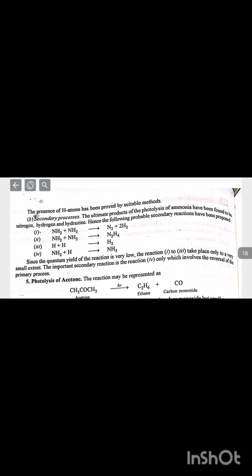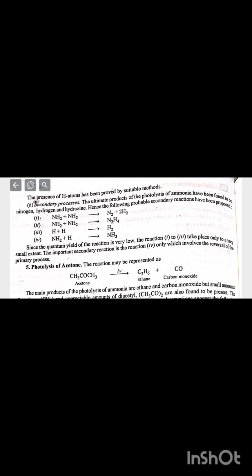In the primary process, NH3 plus hν makes NH2 plus H. The presence of H atoms has been proved by suitable methods. Secondary process. The ultimate products of the photolysis of ammonia have been found to be nitrogen, hydrogen and hydrazine. Hence, the following probable secondary reactions have been proposed.